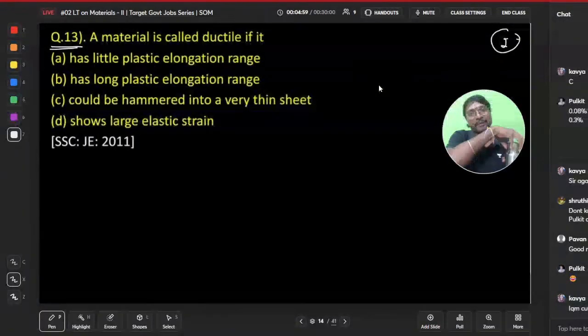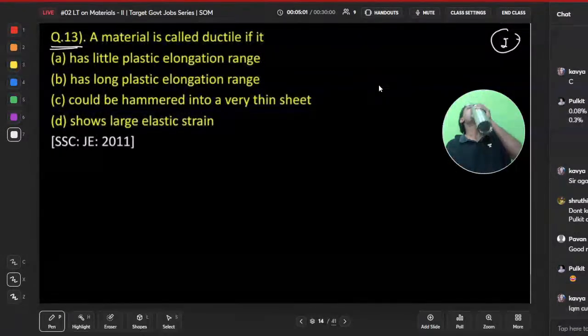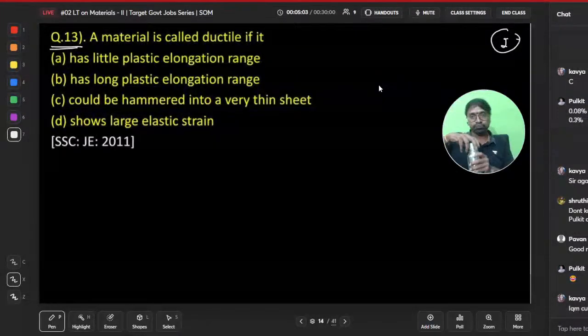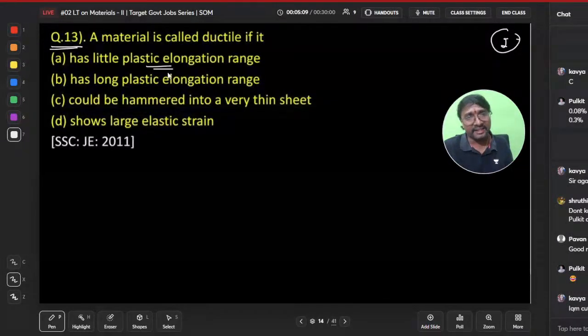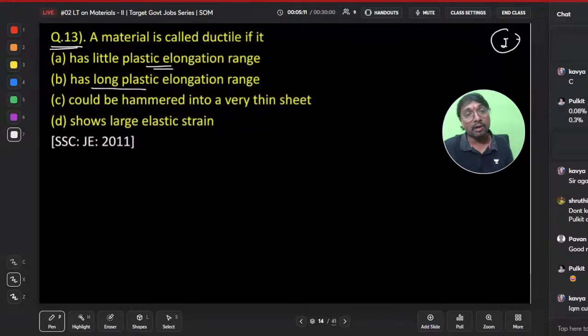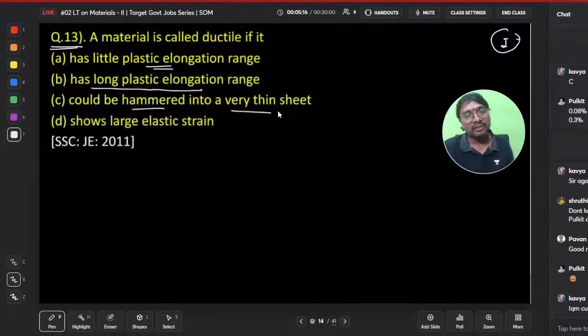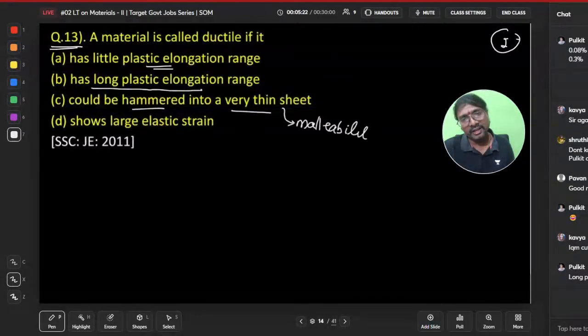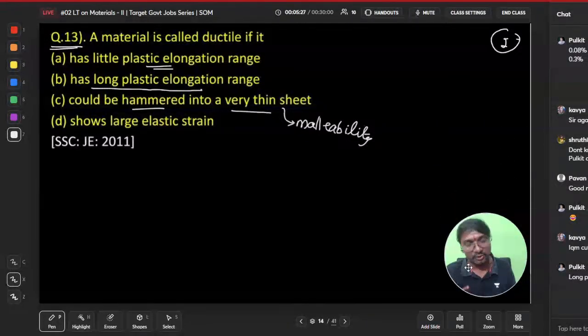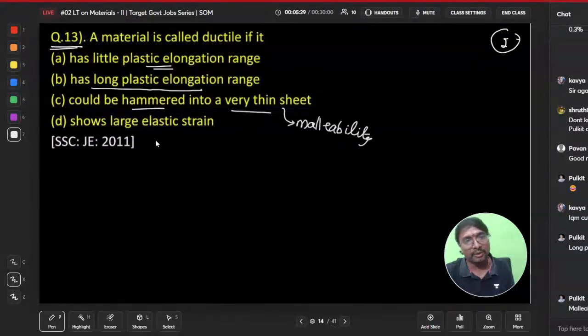Now when can you call a material ductile? If it shows a large plastic elongation, or can be hammered into thin sheets. Hammered into thin sheets under compression, that is your malleability. That is called ductility, or malleability, you can say.